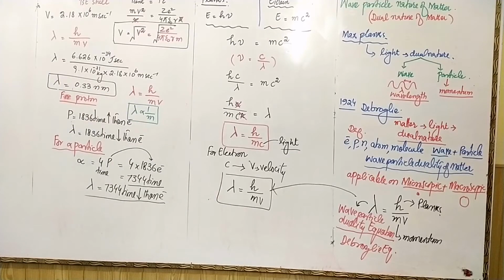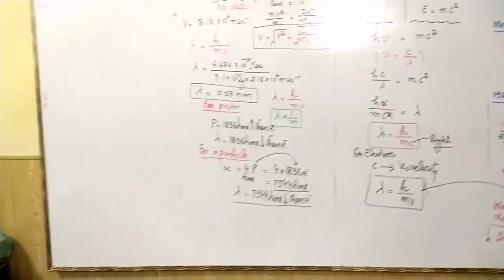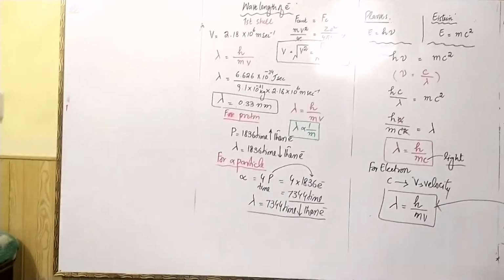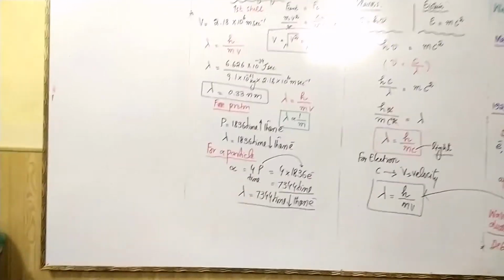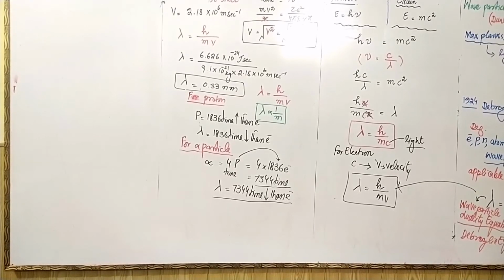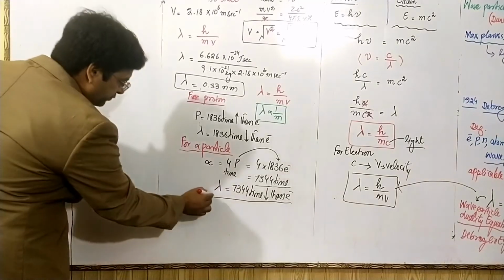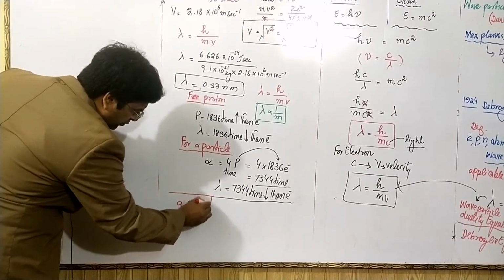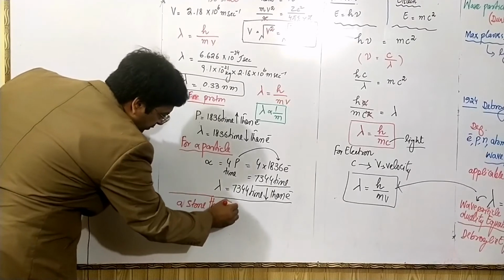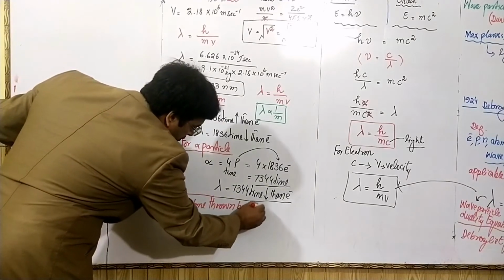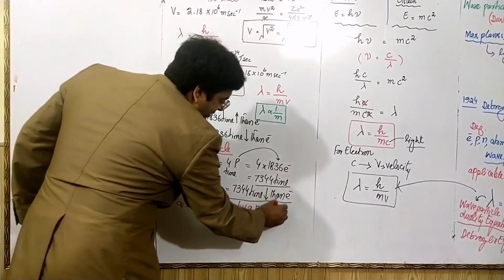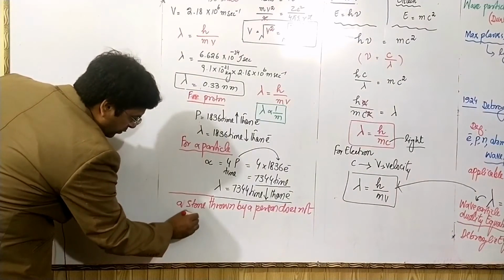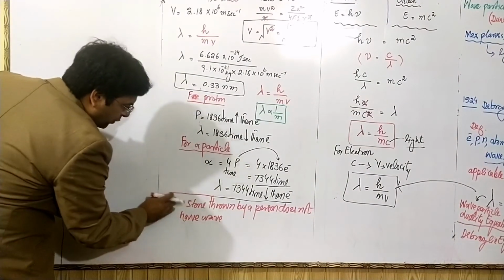From this we can calculate another thing. Say there is a person who throws a particle, a stone. A stone thrown by a person does not have wave, we have to prove it.